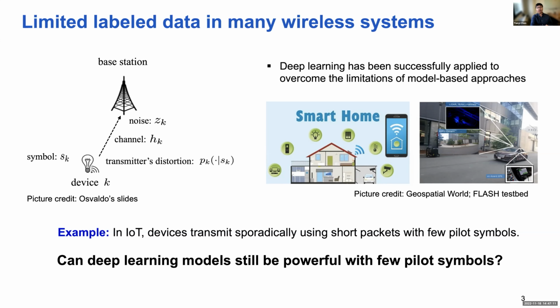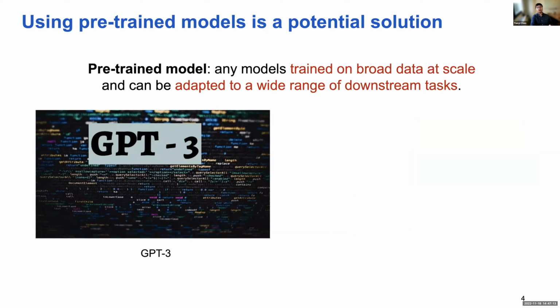So in this context, pre-trained models serve as a warm start of model training to overcome the limitation of data scarcity in those engineering systems. Broadly speaking, a pre-trained model is any model that is trained on a broad data set at scale and can be adapted to a wide range of downstream tasks.